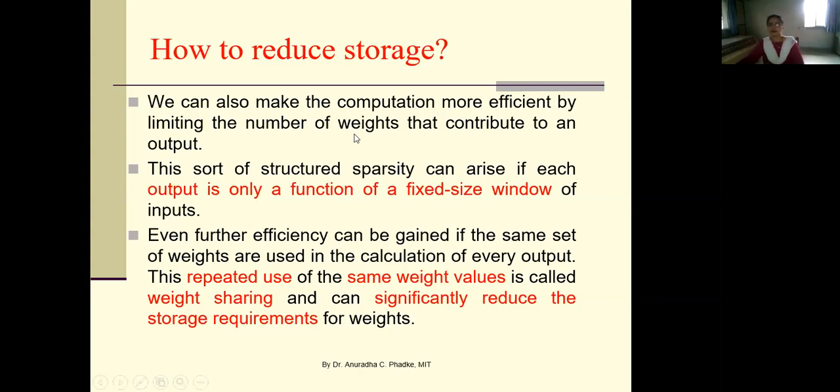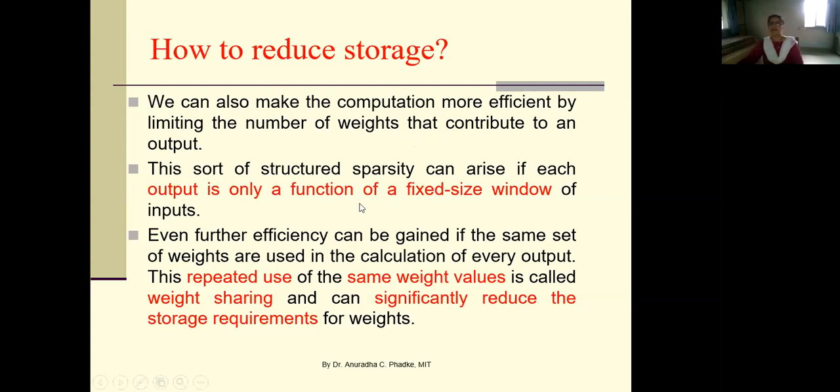Say if you have an image and we form small windows of size 2 by 2. In a 2 by 2 window there are 4 pixels, and those 4 pixels are mapped to a single node in the next layer.